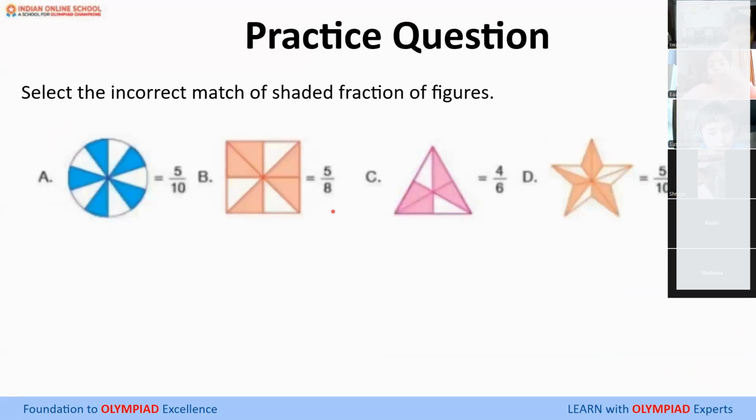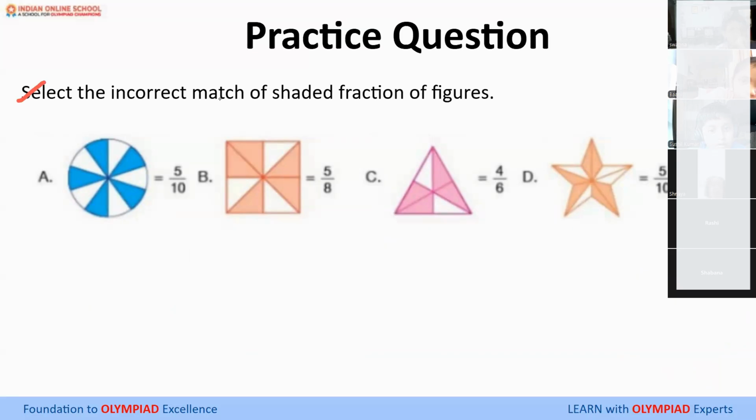Okay, so everyone has well understood the types of fractions. As I can see, you have well understood how to categorize numerator and denominator and what they actually mean. So, Shania, can you help us with this question? Please read out the question, Shania. Select the incorrect match of shaded fraction of figures. Okay, very good.